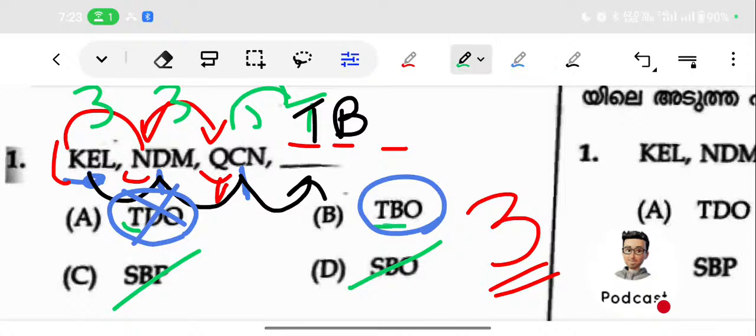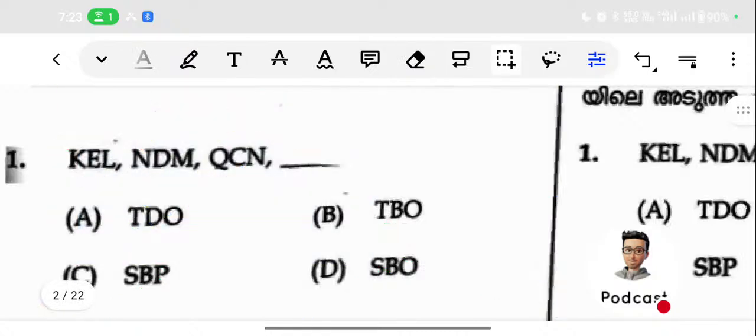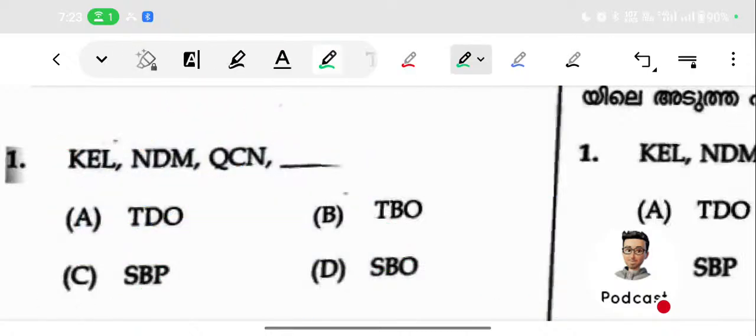We want to find out the last letter also, just for verification. In the real exam you don't need to verify all this. Just mark the answer. Here we are just checking the answer.